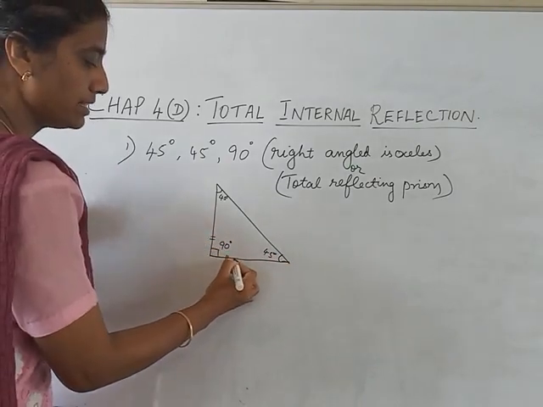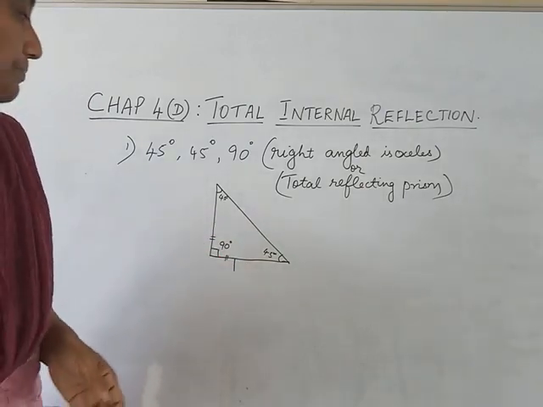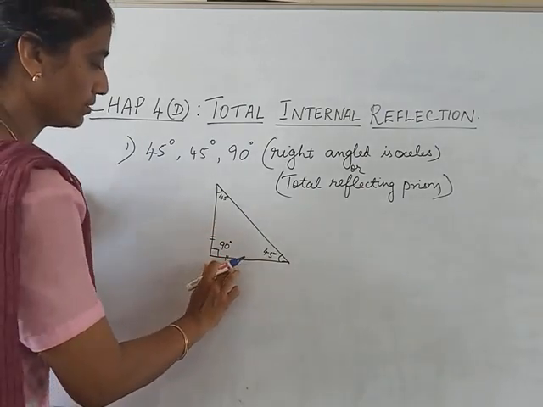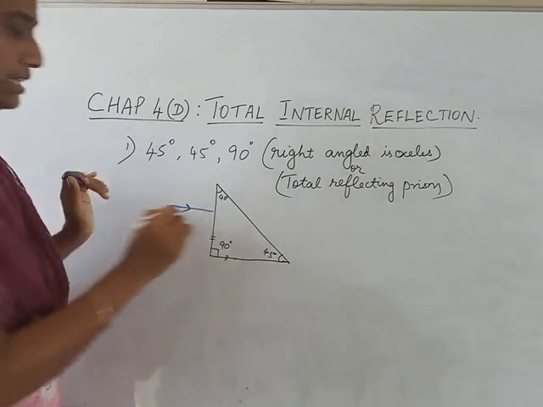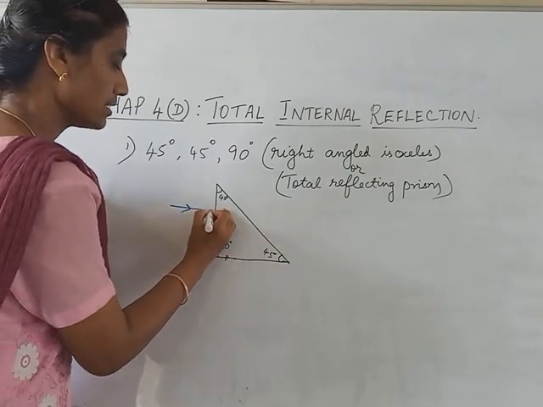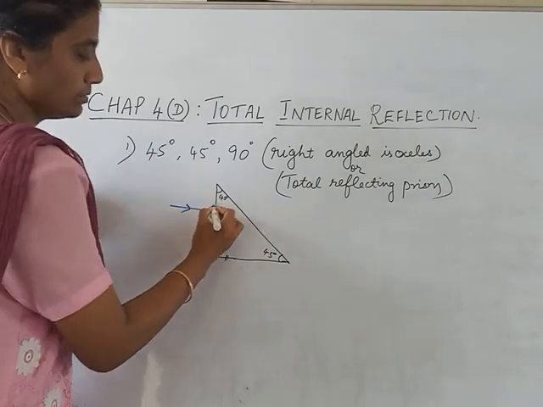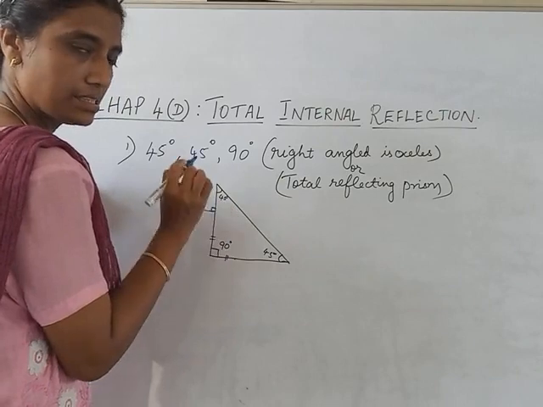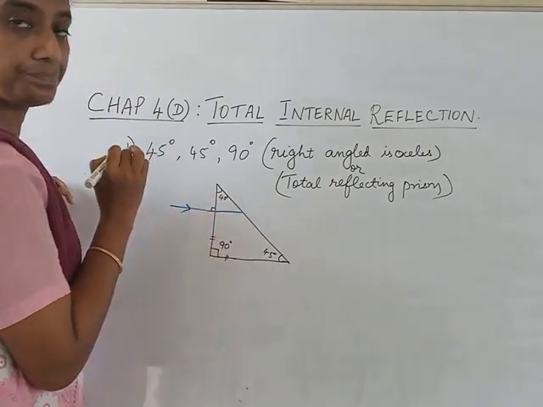Suppose an incident ray is falling on this surface, or let's take from here, incident ray is falling like this at 90 degrees, normal incidence. Now this ray, because it is normal incidence, won't be deviated, so it will go and hit here.